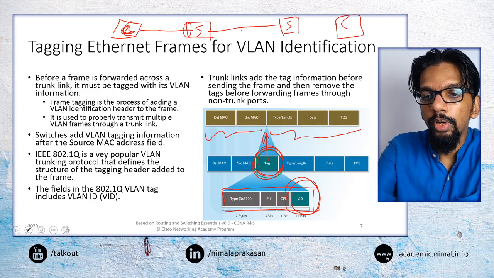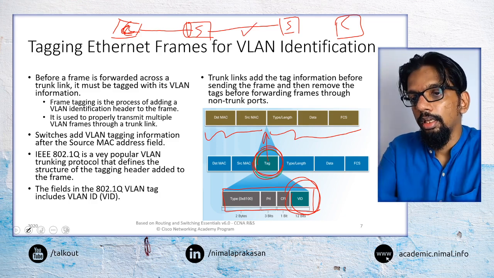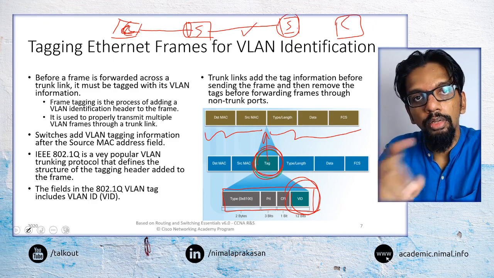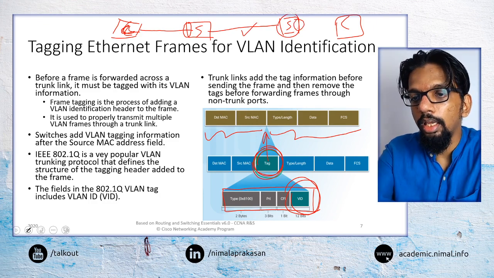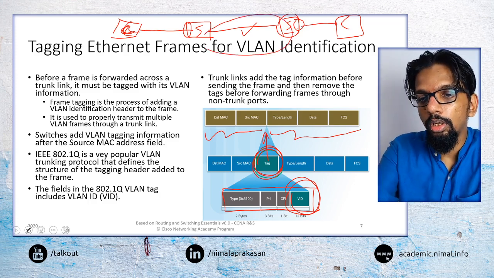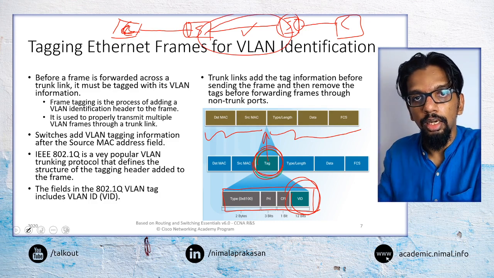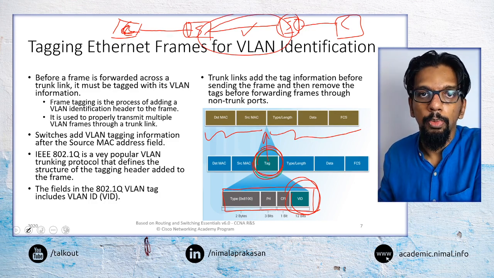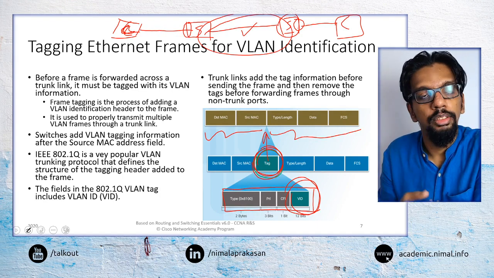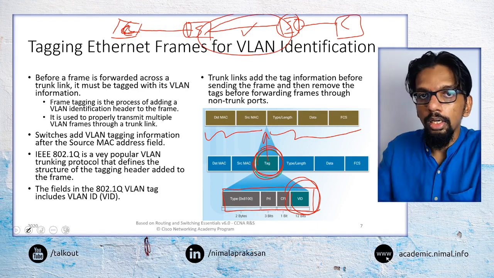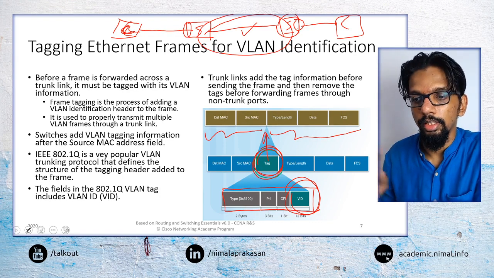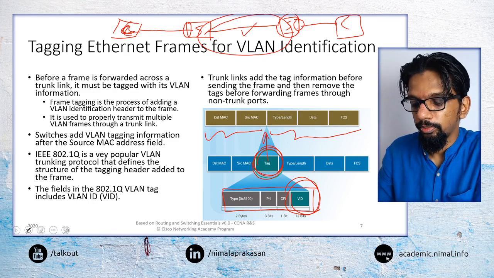So here we would add the VLAN tag. Then this switch would use that VLAN tag to identify the device, and here again it would use the port to forward it to the device. So only on these VLAN trunks that are carrying traffic for a number of VLANs would we add these VLAN tags. VLAN tags will be added and removed at the switches, so they will not reach the end nodes or devices attached to those switches.